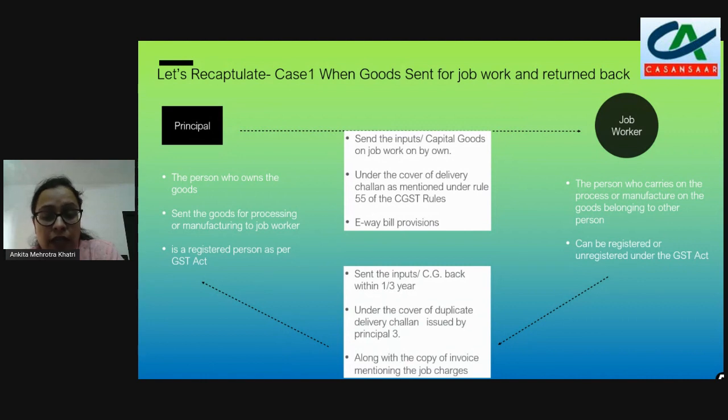A job worker, while returning the goods back to the principal, will return the goods under the cover of the duplicate delivery challan, which was issued formally by the principal to the job worker. Along with this challan, the job worker is also going to issue the invoice mentioning his job charges for the work done on those inputs and capital goods. So this first scenario, which we already discussed in our previous video, I have just recapitulated so that it's better for you to understand the next provisions.